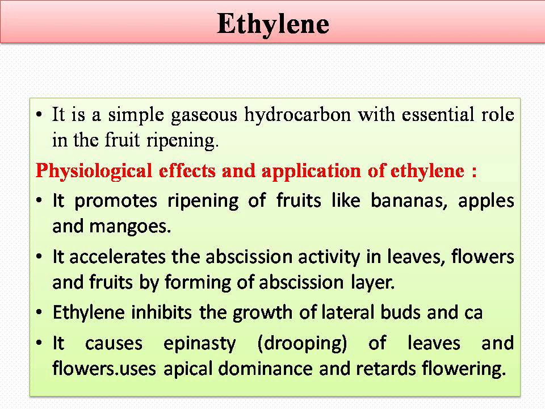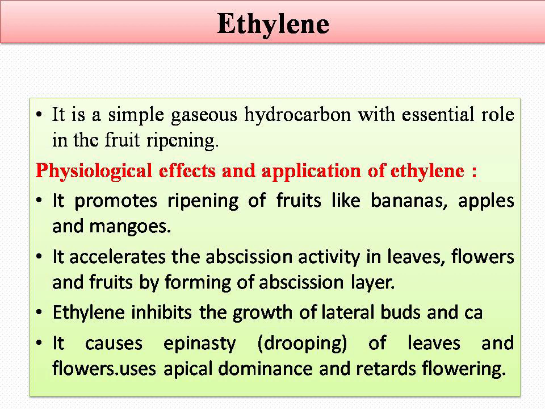The second practical application of ethylene is that it accelerates the abscission activity in leaves, flowers and fruit by forming the abscission layer. Ethylene also inhibits the growth of lateral bud.